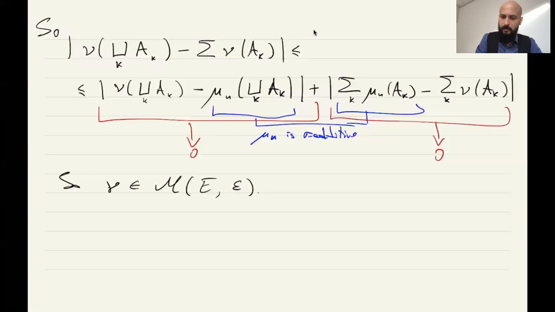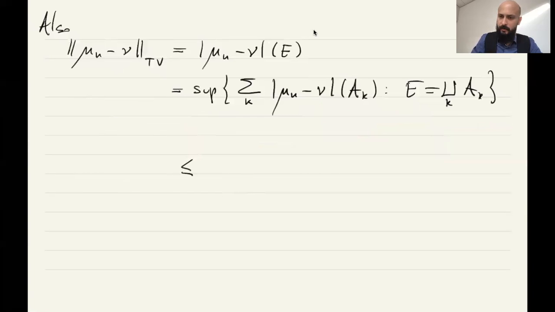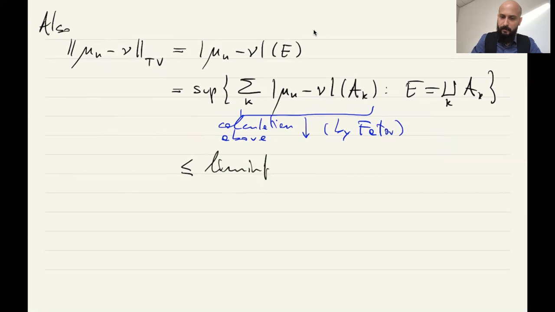So what we have now, this calculation above, which is just by Fatou's lemma, tells us that this quantity is less than the limit in n of the total variation of mu n minus mu m, and this number goes to 0.